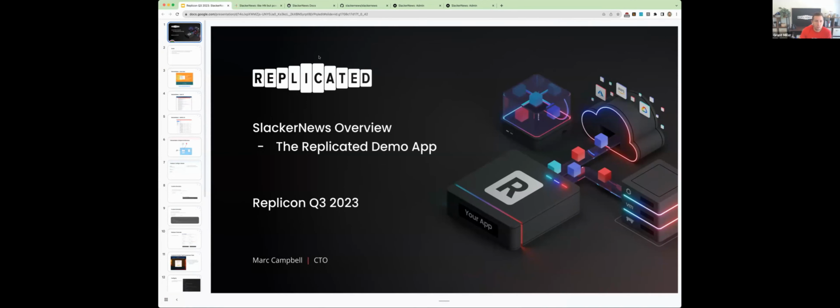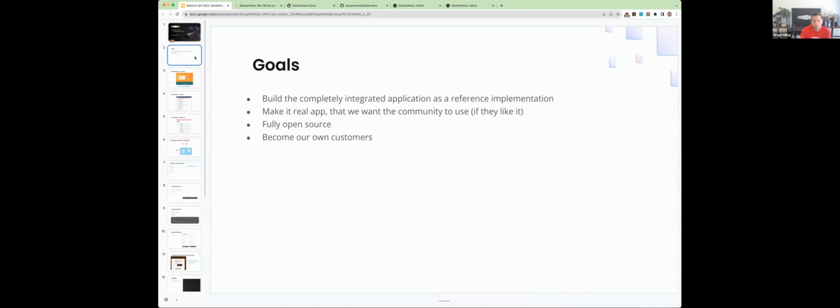So we're introducing this new demo app that we call SlackerNews. There you are, Marc. Great to hear you now. And the goal of this application is to be a completely integrated app that can be used as a reference implementation. We want it to be a real application, right? Hopefully, some folks in the community actually think this is an interesting tool and want to use it.